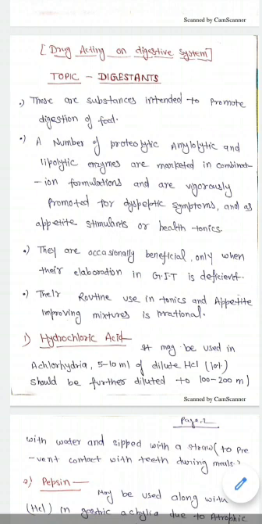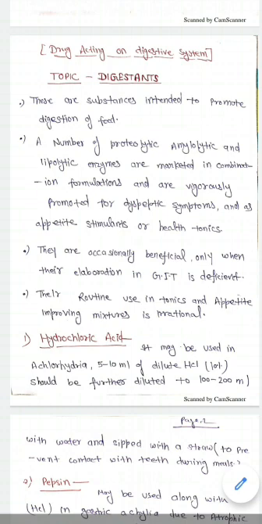If we use digestant preparations on a routine basis, this use is not rational. We should not promote this kind of use. We should only use digestants occasionally, or if we are having the problem of dyspepsia or the secretion of digestive enzymes in the GIT tract is not sufficient.